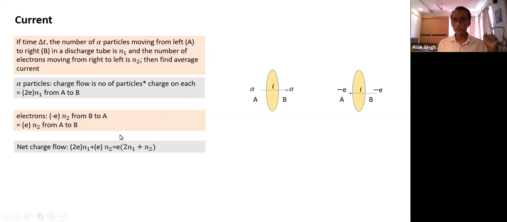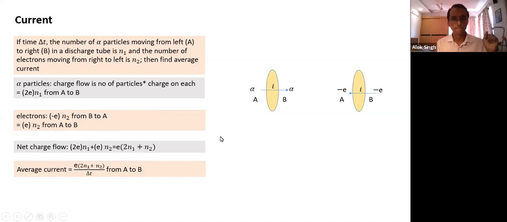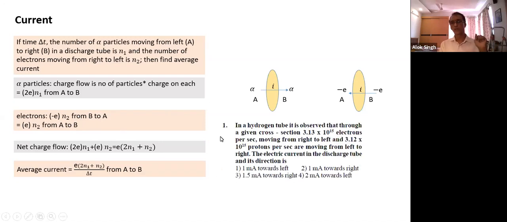So this is the expression of net charge. And what is the current? We divide by time. That's the current. Which direction will the current flow? Current flow is from A to B. That's the direction of current, A to B, from left to right. Okay. We can take another example.